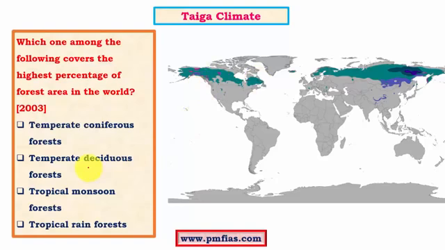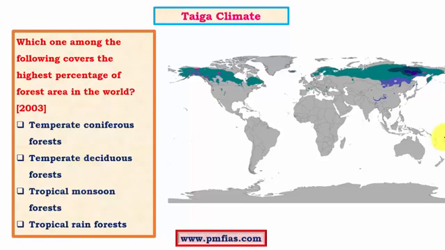If we compare temperate deciduous forests, we know that they mostly occur in the Laurentian type of climate, and the Laurentian climate is confined to parts of Northeast USA and Canada, and then certain parts of the Asiatic region. So this is a very small region, and hence the area under temperate deciduous forest is quite low compared to the taiga type of forest region.